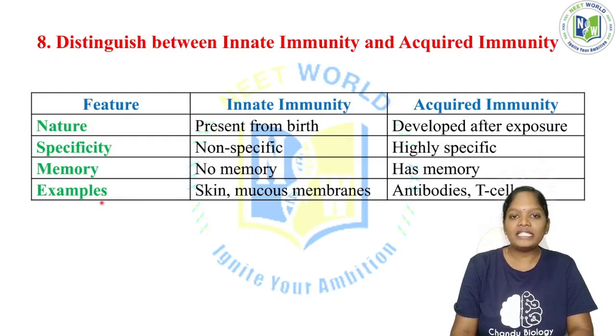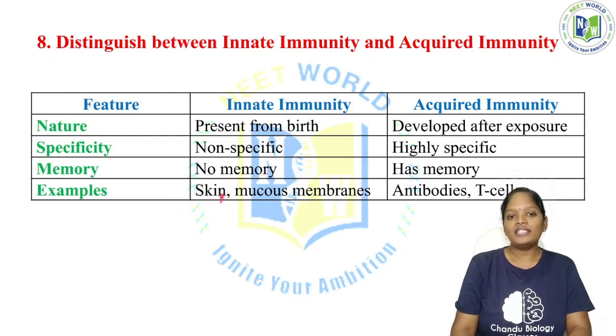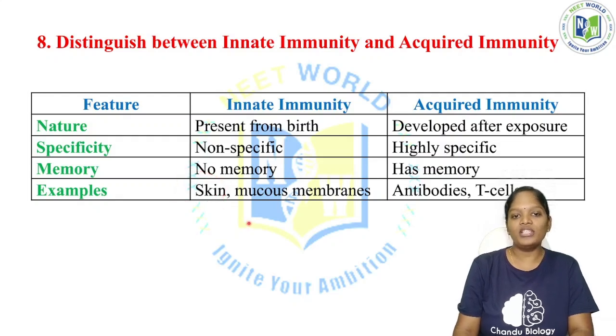Okay, and examples of innate immunity are the skin and mucous membrane. The skin is present in the newborn baby, and the skin also functions as an immunological organ. How?